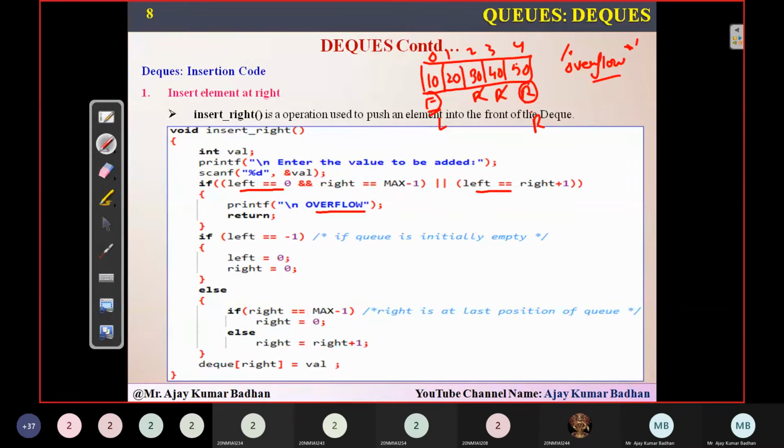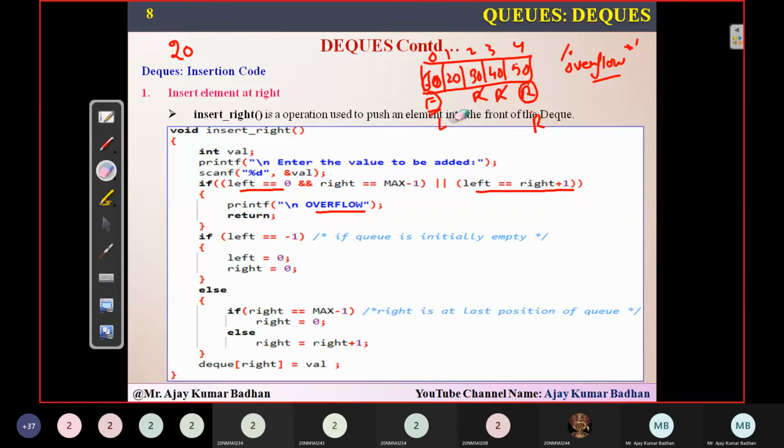And why are we using the condition left equal to right plus 1? Because if you delete any element here, this is a circular queue. So definitely after 50, if you are inserting 60 here, 60 is not the first element. Even though you have stored it at index 0, this is not the first element. This is the element which has come after 50. So whenever you're displaying the elements,